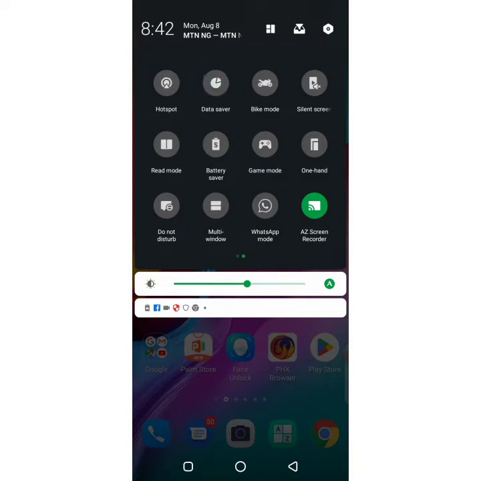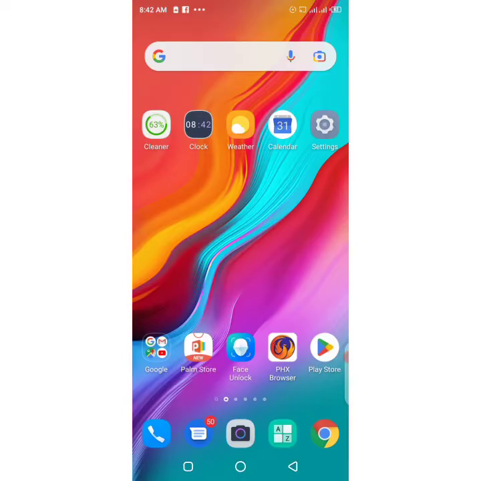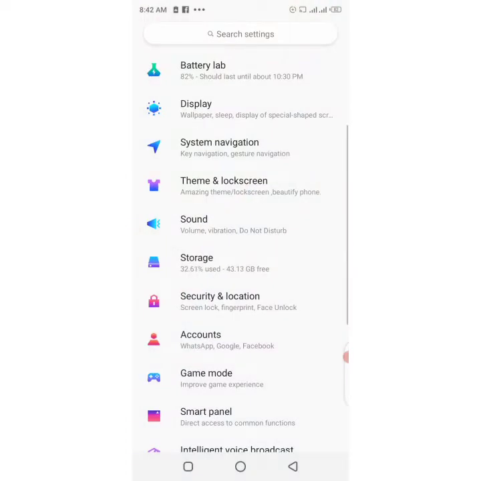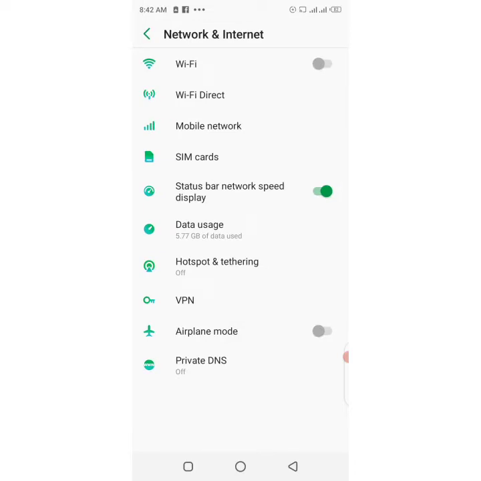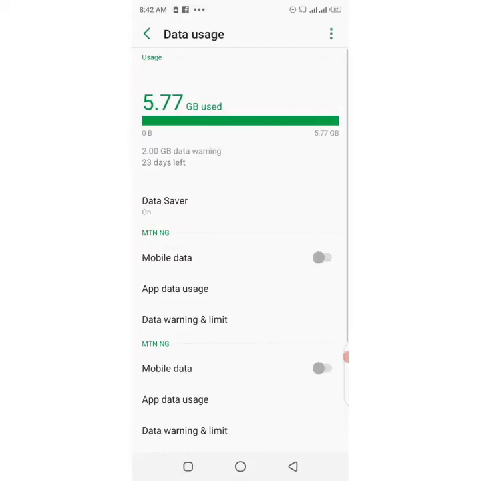Now, whenever you want to browse, make sure it is on. You open your Facebook, you open your other apps. It will consume normally, not very fast like that. So my own is on. You can get it from the top bar. You can also get it from your settings. Open your settings, you search it through your settings page. Come to network and internet. You move down to data usage. You click on it.